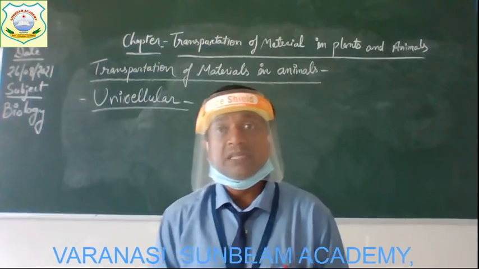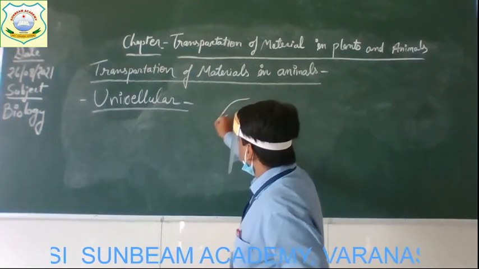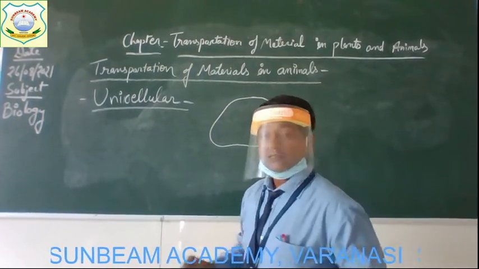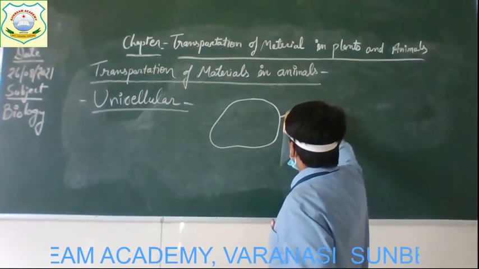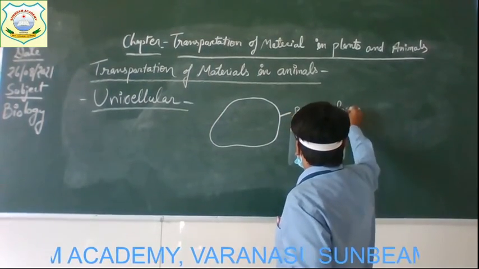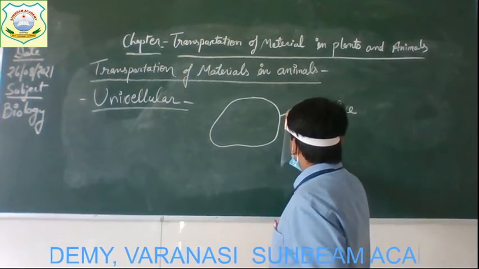So children, mainly the unicellular animals are found in water, and their body is made up of a single cell. So this body surface is also known as the cell membrane.